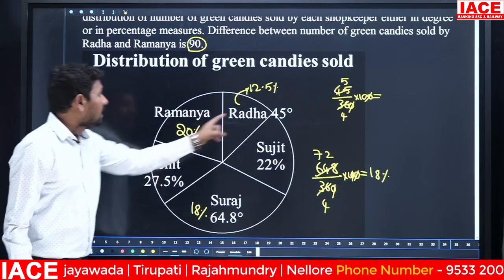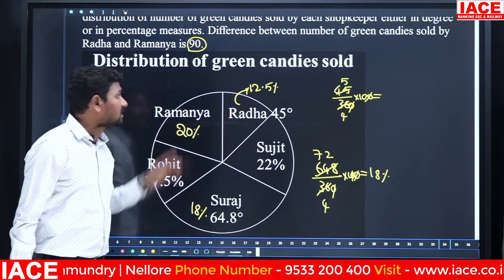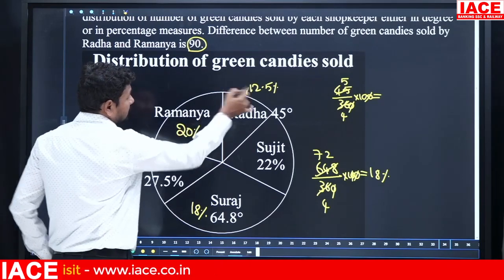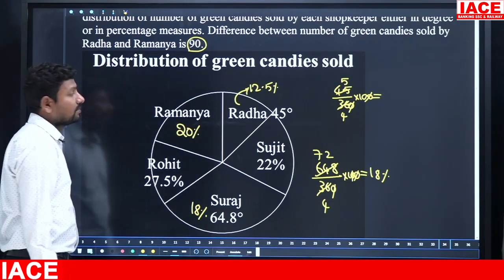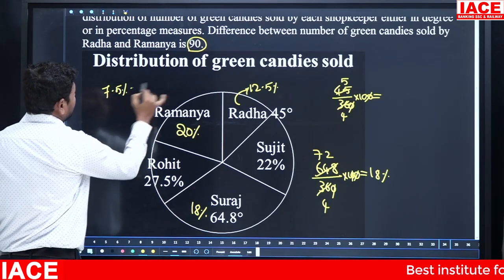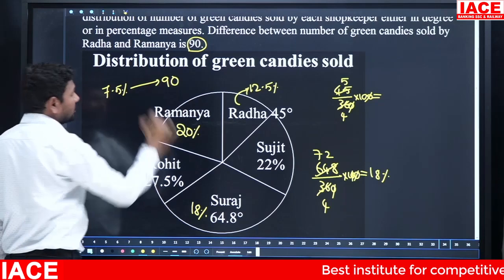Radha and Ramanya. Radha is 12.5 degrees. Ramanya is how many degrees? 20%. Then 20% to 12.5%, how much percentage difference? 7.5% difference.